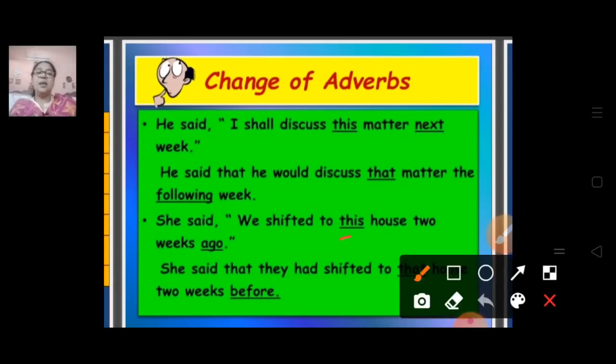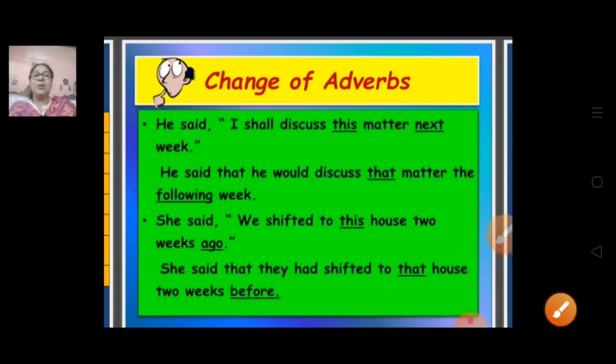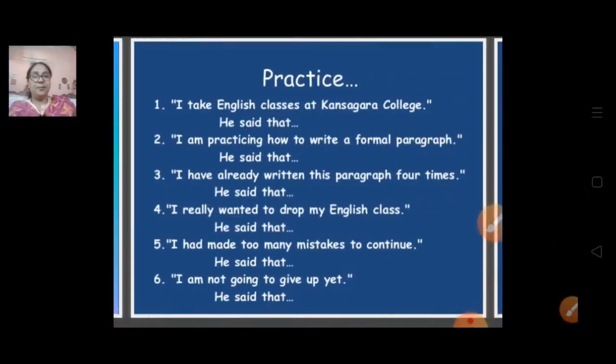Here you can see this becomes that, and 2 weeks ago becomes 2 weeks before. So these are the major changes in adverbs of place and time in direct to indirect speech that we have already discussed. This becomes that and ago becomes before.